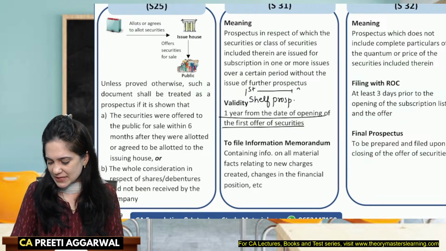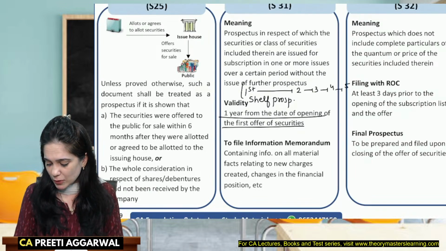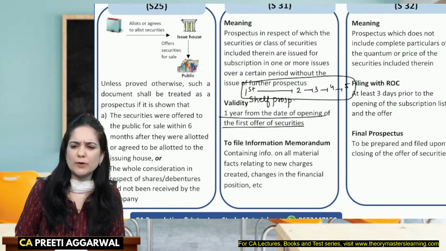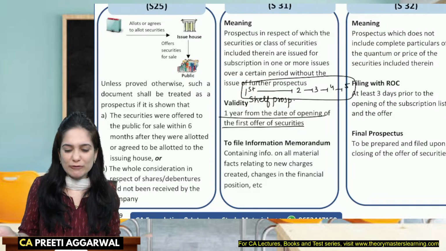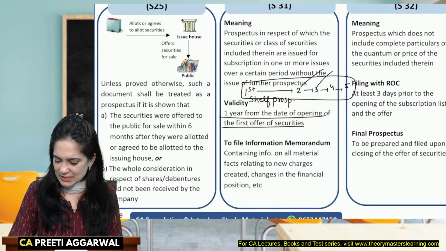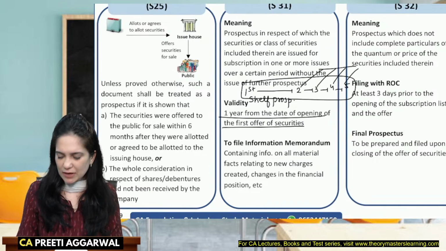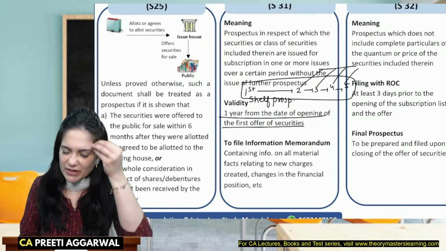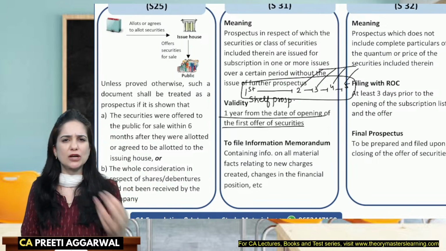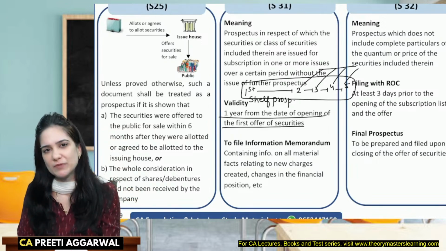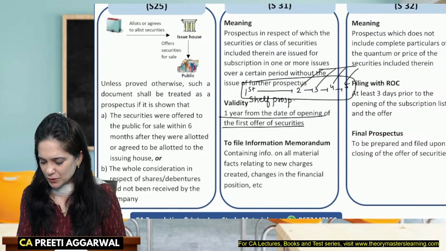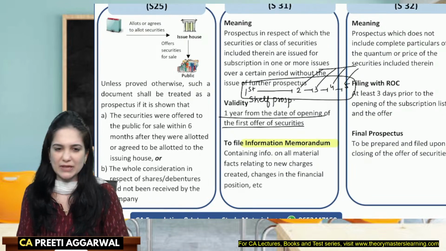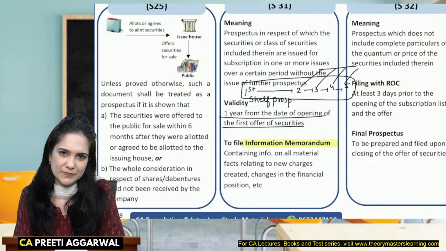Then at the time of the second, third, fourth, fifth offer during that one year period, I need not issue a prospectus again and again. Then if I'm not issuing a prospectus, how will I inform the people who are investing at this stage about the changes in the company? See, there must inevitably be some financial change in the company. A new charge may be created. There is some information which I want to inform the members. How will I inform them? In that case, I need to issue another document which is known as the information memorandum.